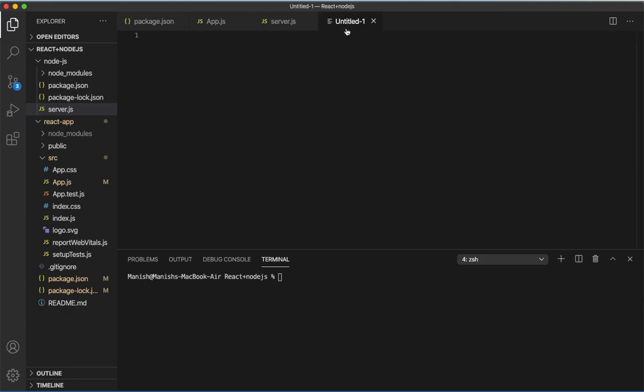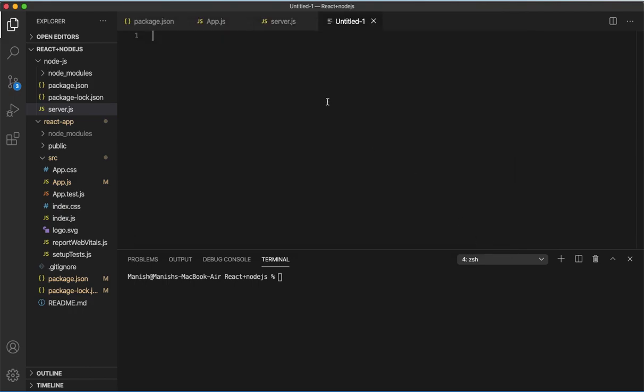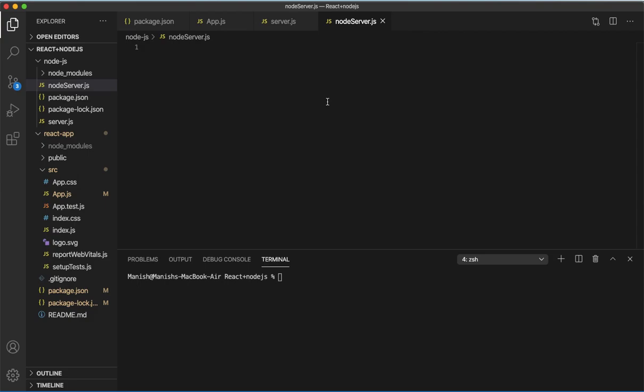Let me create one file first and name it. Let's save it and name it as node server.js. Save it. And then I start the coding.